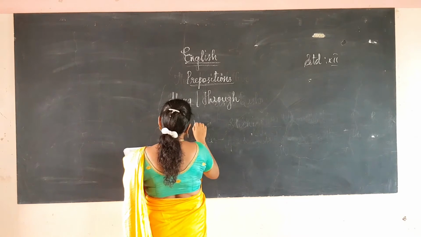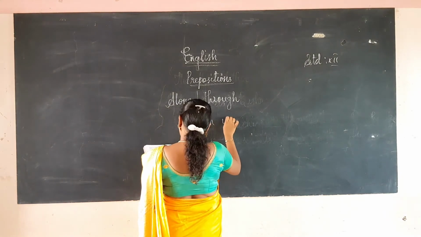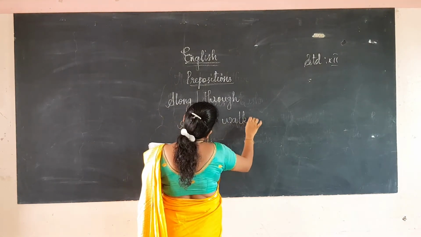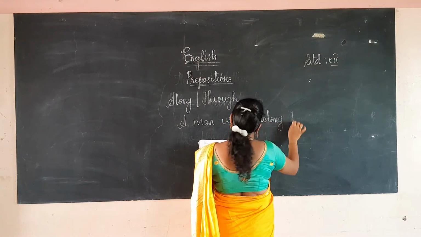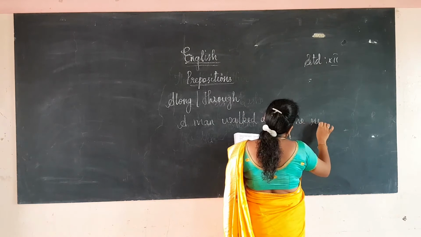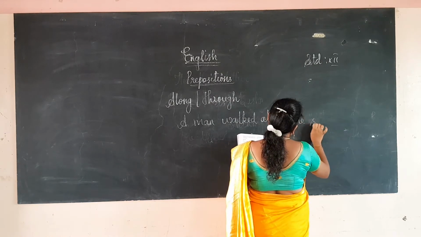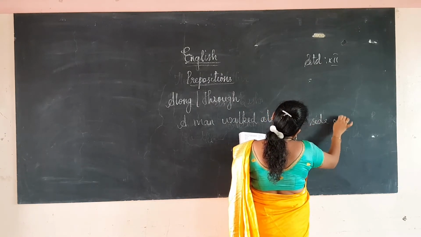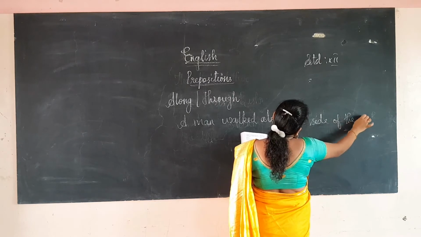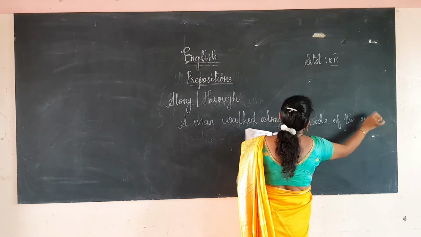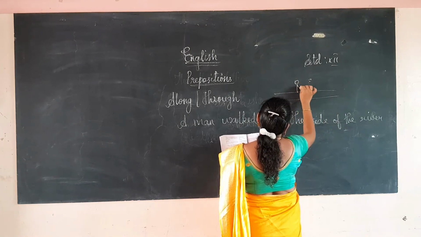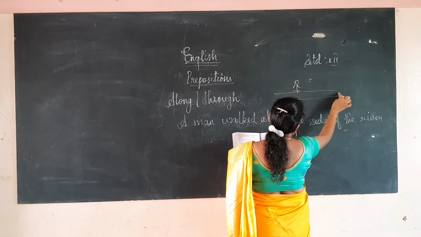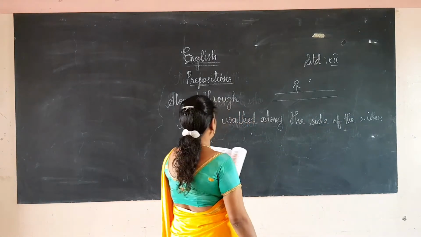The man walked along the side of the river. So if the river is flowing here, the man is walking at the side. This is a man walking along the side of the river.